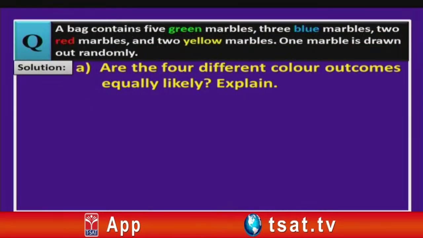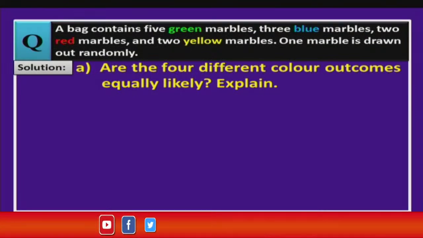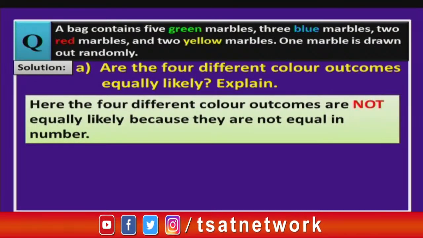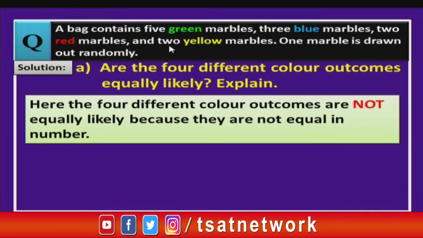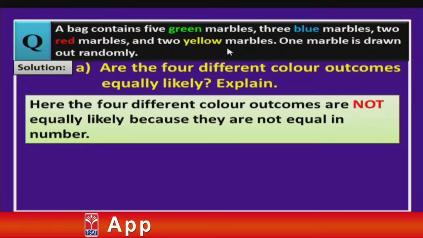So, the first question is, are the 4 different color outcomes equally likely? Let us see. So, children, if you notice here, the 4 different color outcomes are not equally likely, but why? Because they are not equal in number. If you notice, there are 5 green marbles and how many blue marbles, children? 3, and red are 2 and yellow are also 2. That means, they are not in equal number. That means, the chance of getting these colored marbles are not same. That is why they are not equally likely.